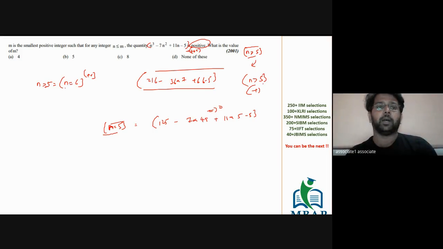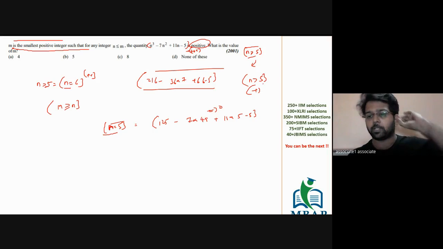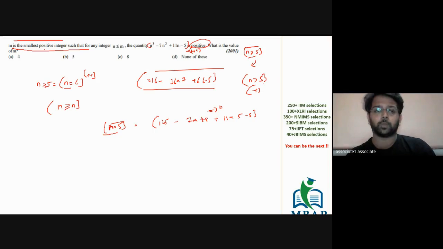But is the question about n or is the question about m? The question is about m and not n. The relationship between m and n is m is more than or equal to n. Now tell me, what is the smallest value of m which is possible for this question? How can you solve this? You got the answer. M can also be equal to n. N, the lowest value is 6, so M can also be 6.